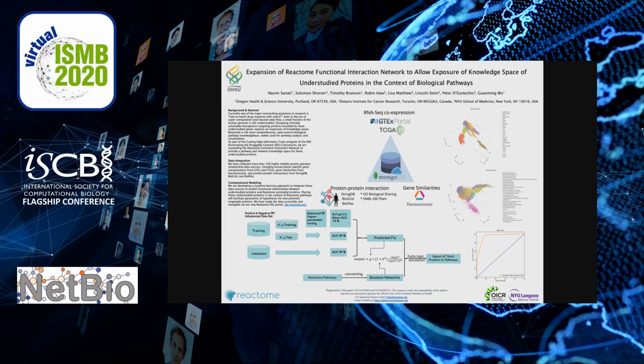With all said, to expand our functional interaction knowledge space, we focused on integrating data types from a variety of reliable resources. Starting from the bottom corner of the data triangle here, we pulled protein-protein interactions in non-human species from StringDB, BioGRID, and BioPlex, and mapped them back to the human proteome by using the orthologous mappings downloaded from PANTHER and Ensembl.